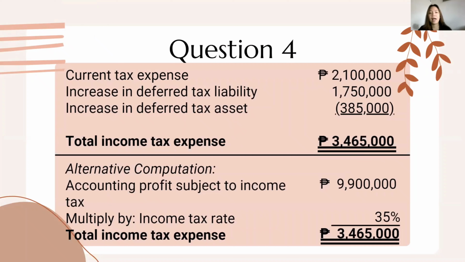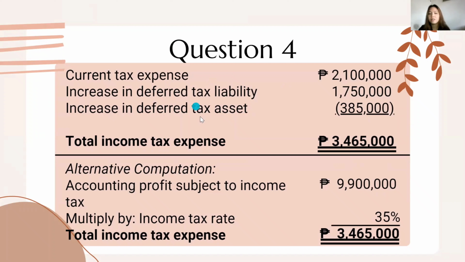So we have to add or subtract all the needed values. Current tax expense with a value of 2.1 million pesos, which we solved earlier, plus an increase in deferred tax liability of 1.750 million pesos minus increase in deferred tax asset, which results in a value of 3,465,000 as the total income tax expense.